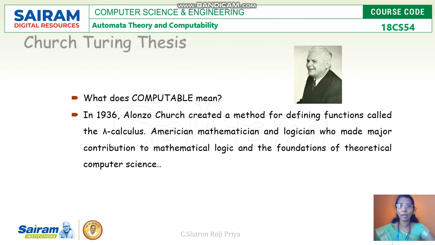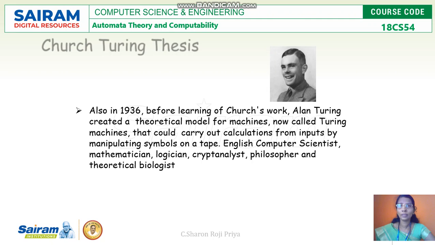And this Alonzo Church is an American mathematician and logician who made major contributions to mathematical logic and theoretical computer science. And next is Alan Turing. He developed a machine known as Turing machine, and he said whatever this Turing machine is able to compute is computable.